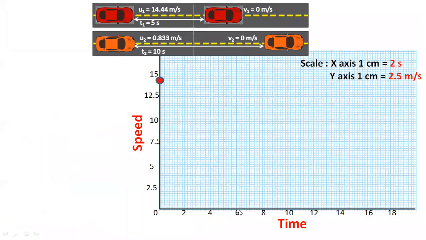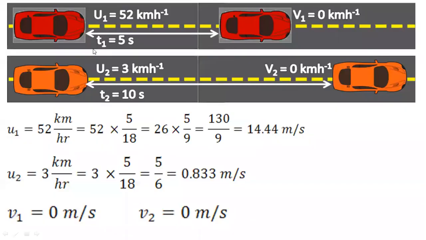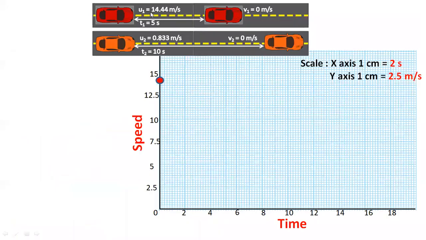Now let us start with that image. I have changed that image now. You can see here, I have written all the velocities in meter per second, right? Now we are supposed to plot the speed time graph. I have taken speed on the y-axis and time on the x-axis. Now you can use any scale.